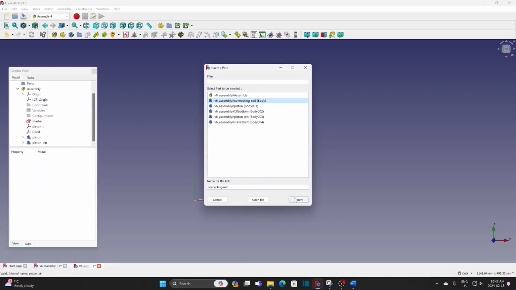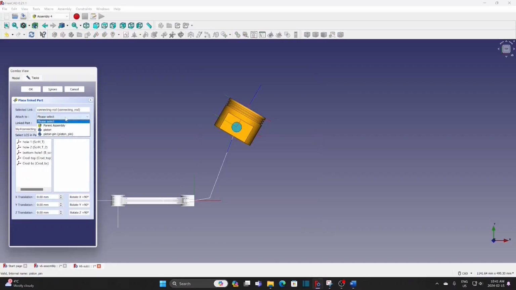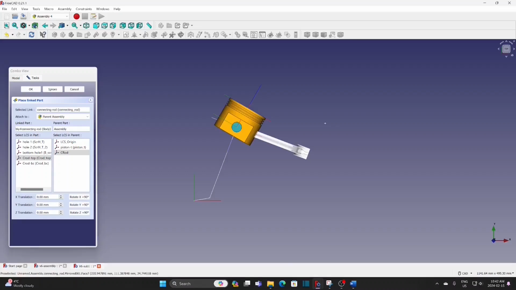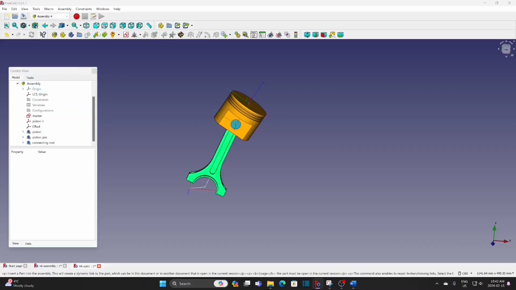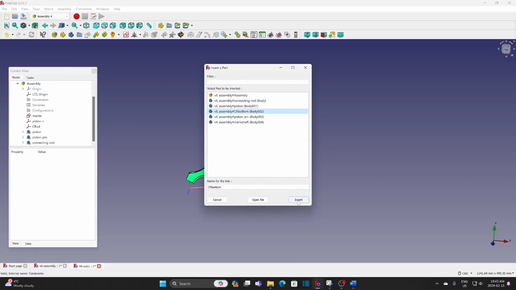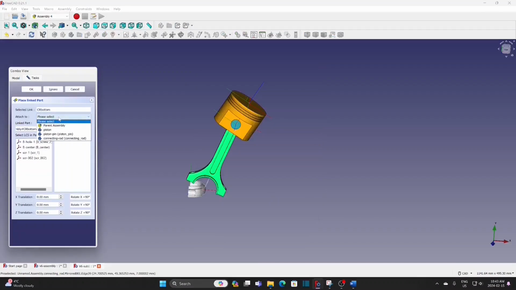Connecting rod. Insert. Parent assembly. Connecting rod top circle. OK. Connecting rod. Bottom center. OK.